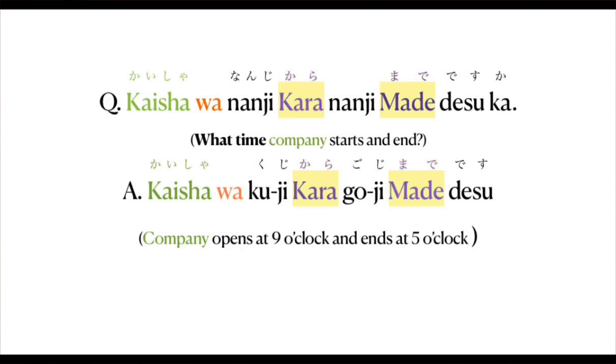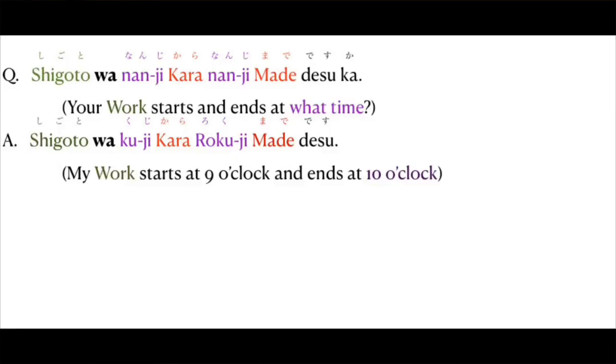It would be kaisha wa kuji kara goji made desu. If someone asks you, sumimasen, shigoto wa nanji kara nanji made desu ka? If you work from 9 to 6, you can say, shigoto wa gozen kuji kara gogo rokuji made desu.